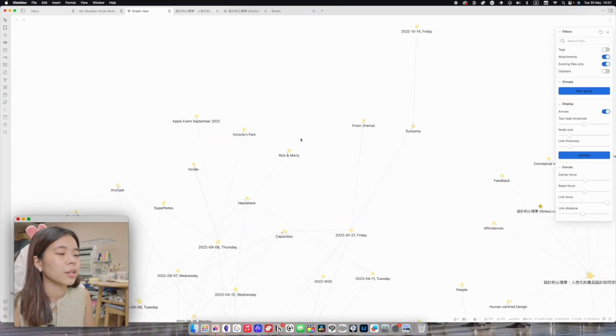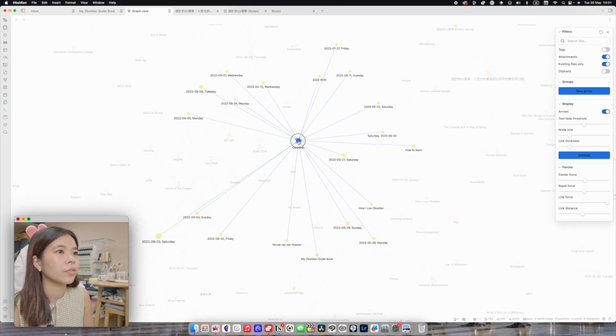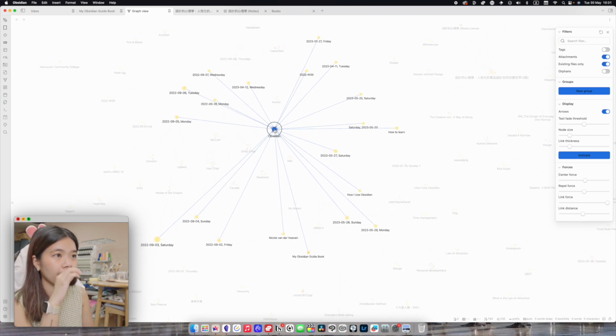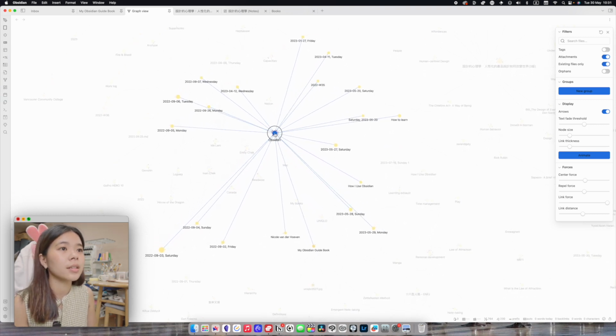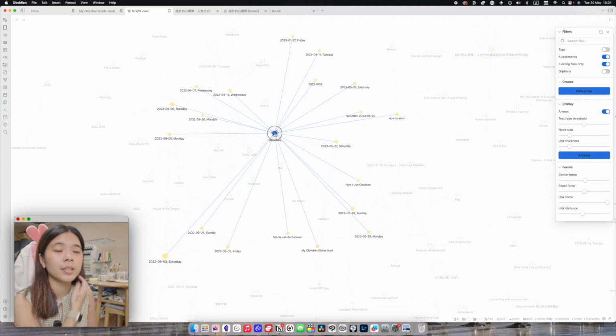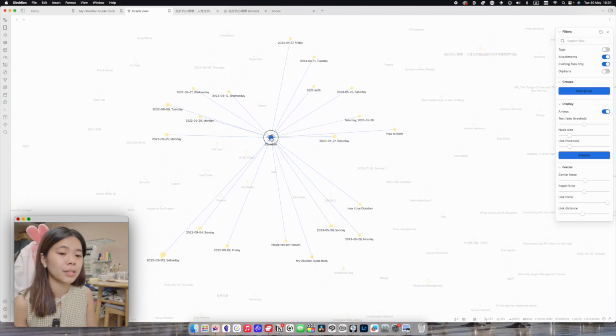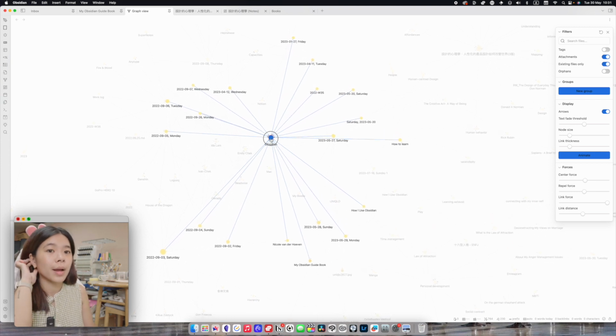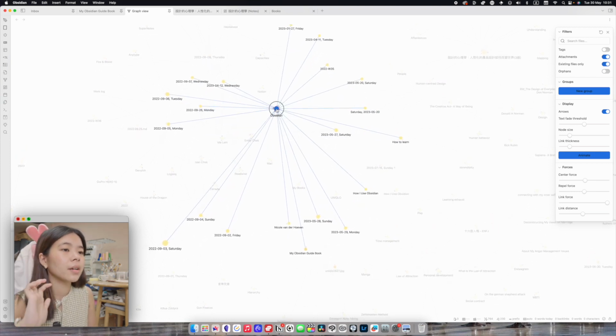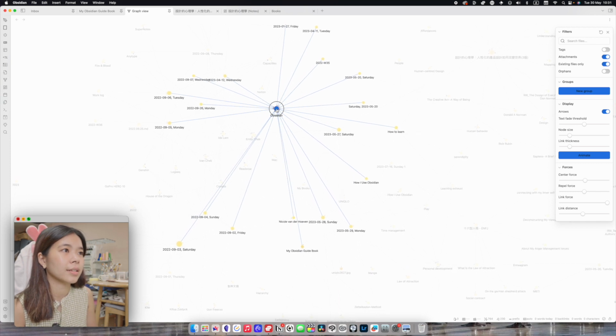And as you can see here, Obsidian. I can hover over it and I can look at every single thing that is related to Obsidian. You can see that there are a lot of daily notes because that's where I write my daily thoughts. So maybe I switched to Obsidian. Maybe I discovered a new plugin for Obsidian. So that's why I mentioned Obsidian. But there are also other things that are linked.